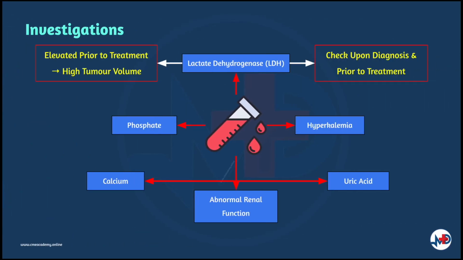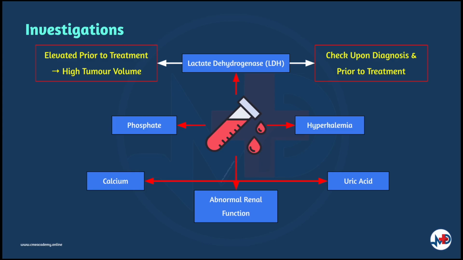To help with the diagnosis of tumor lysis syndrome, blood investigations should be done to look for lactate dehydrogenase levels. An elevated pre-treatment LDH level, which correlates with high tumor volume, is a strong prognostic indicator for developing clinically significant complications of therapy. LDH should be checked at least on diagnosis and prior to treatment.